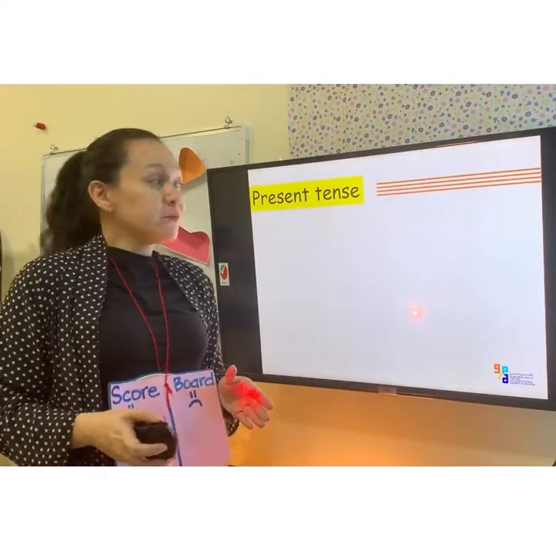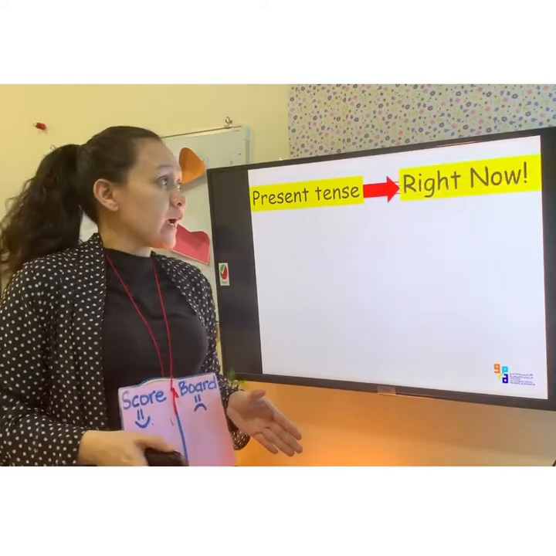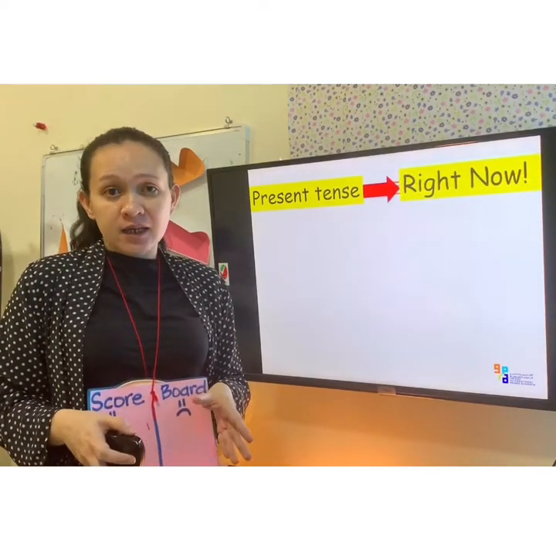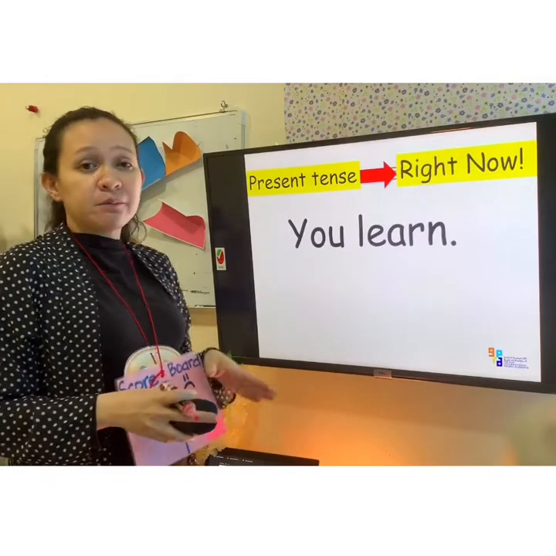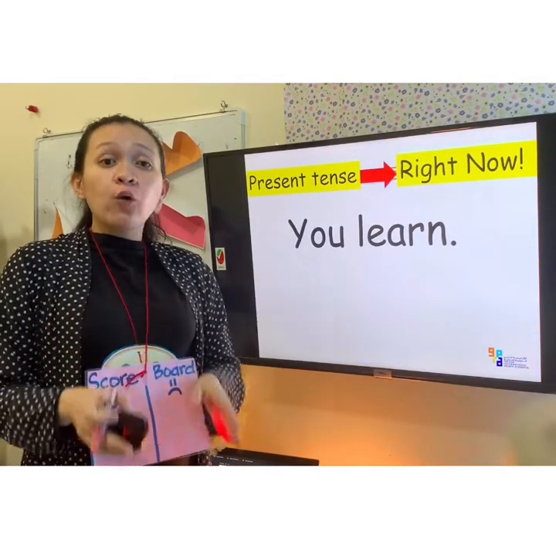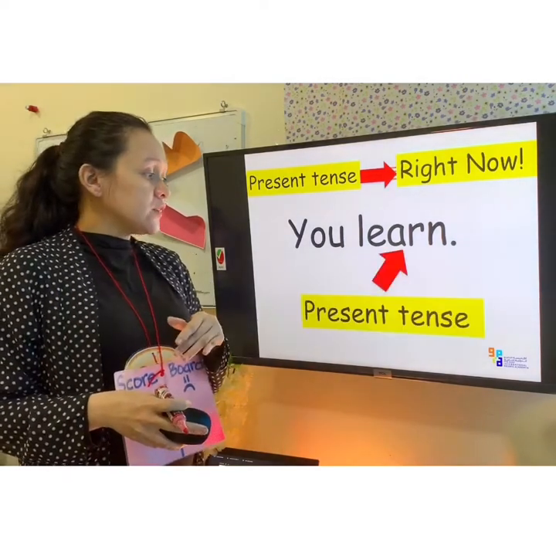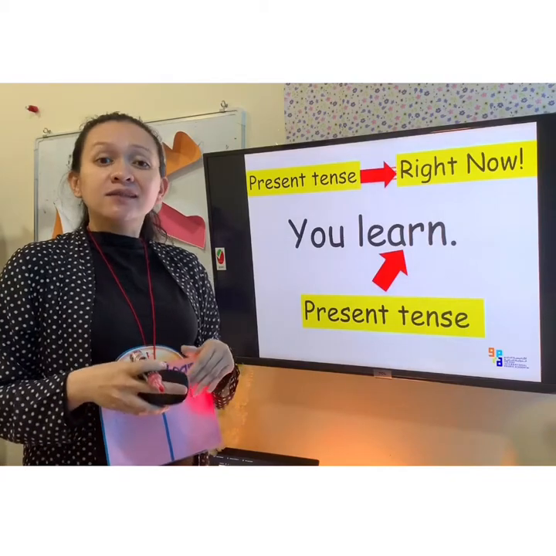Now, let's move here. Verbs also can be written in the present tense form. And all of these words describe what is happening right now. I have here an example: you learn. Right now, you learn while you are watching this video. So learn here is in the present tense.